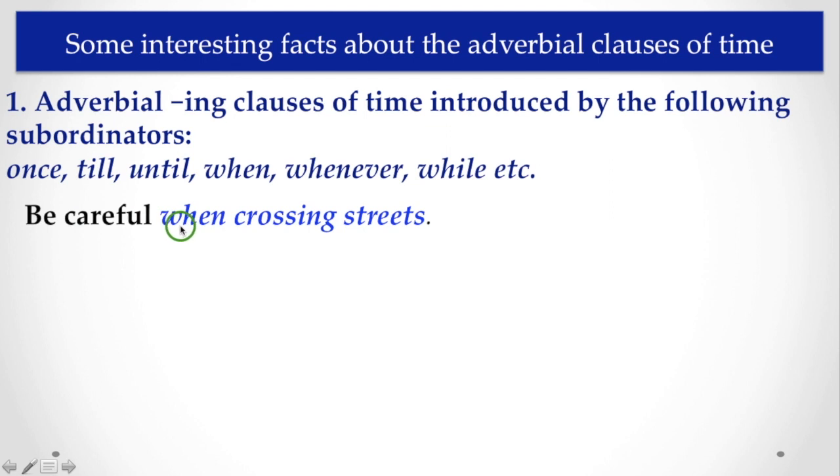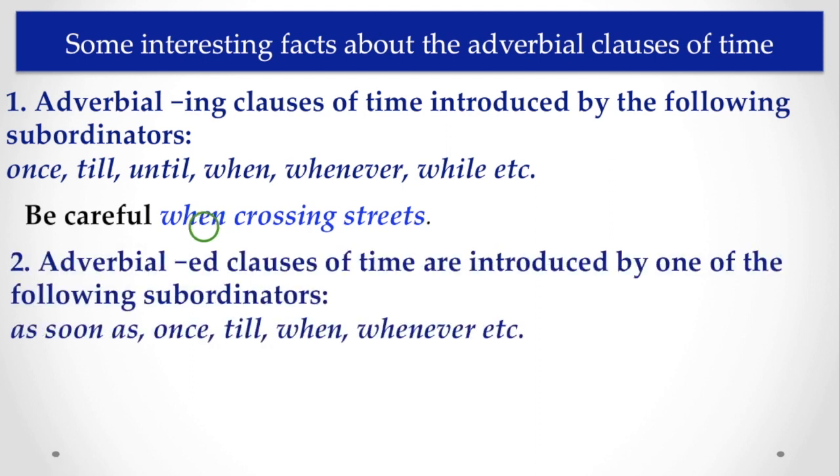Be careful when crossing streets. Here you find that crossing streets is an ing clause, and the subordinator when is used with that ing clause.